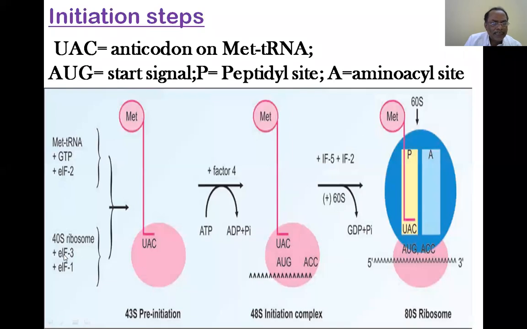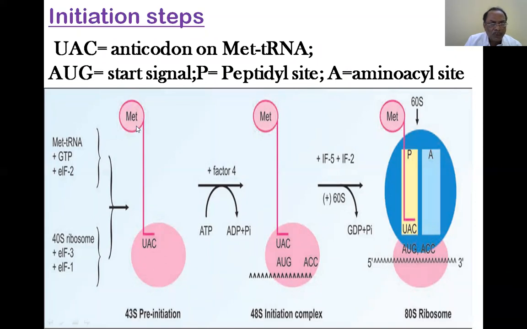And then there are other proteins, eukaryotic initiation factor 3 and eukaryotic initiation factor 1, also called 1A. These bind to the 40S ribosome. Initially, these two protein factors join the 40S ribosome on one side, and eukaryotic initiation factor 2 GTP and the methionine tRNA are on the other side. So this is the methionine tRNA, and this is the ribosome.